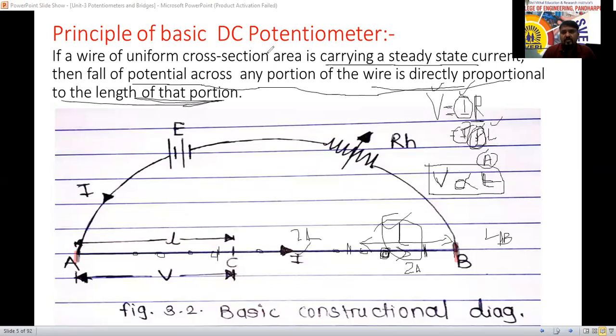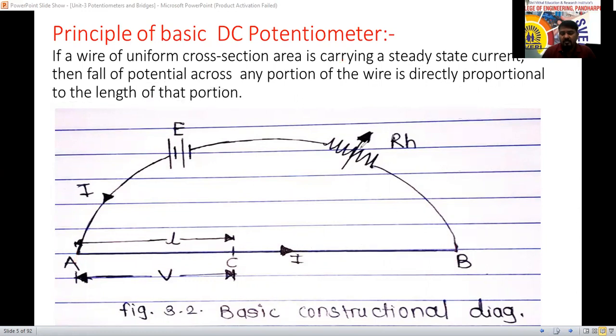See here, one more example I will give you. In a month, how many days are there? In a month, 30 days are there.